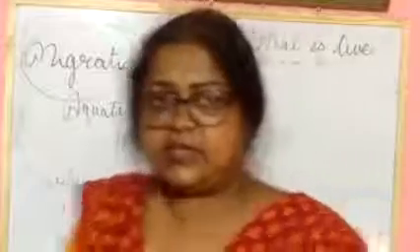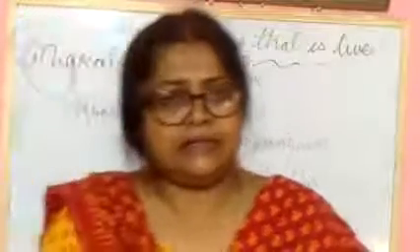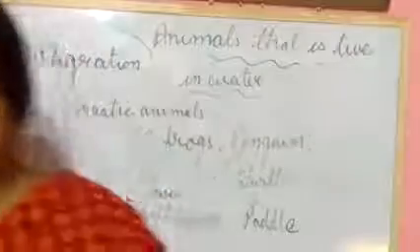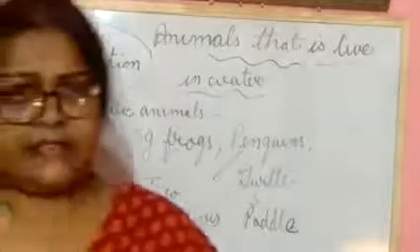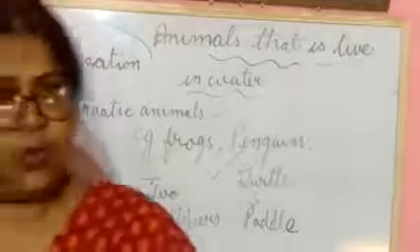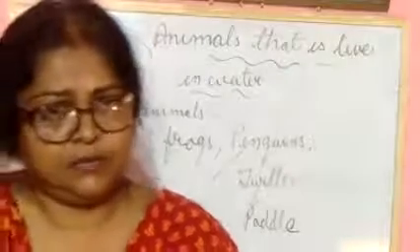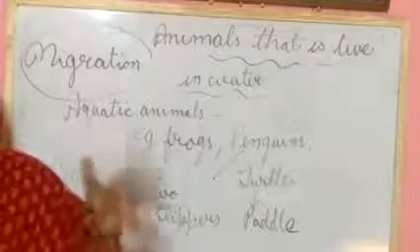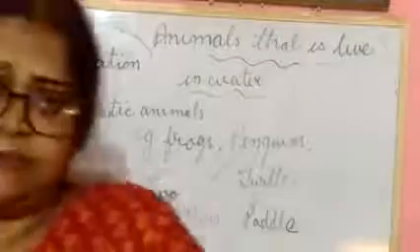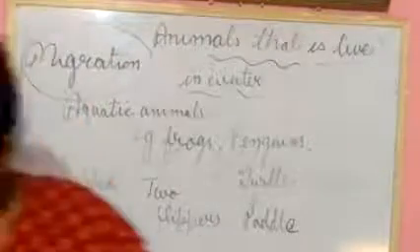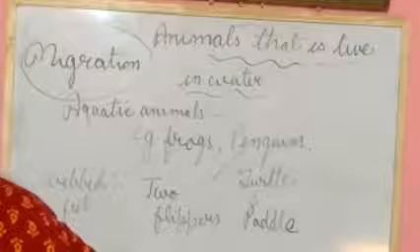What is migration? Animals are not able to live in the hot or cold weather, so they move together from one place to another place due to the cold weather, and due to the shortage of food. That is known as migration. Now it is clear. Okay, I think this chapter is over.